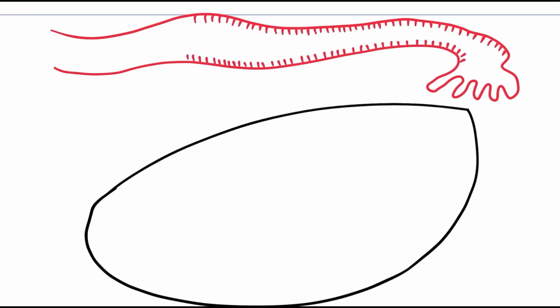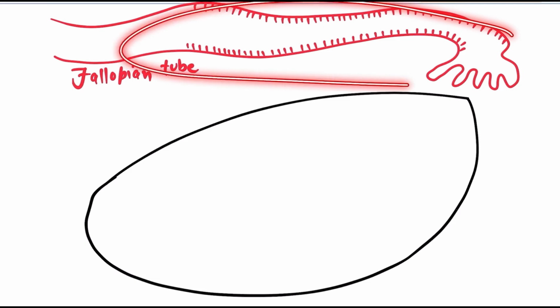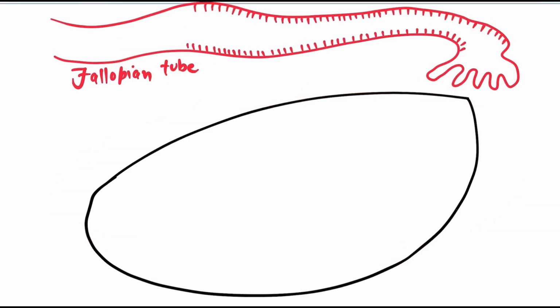But first things first, this red structure that I have drawn over here is the fallopian tube. We'll study the parts of the fallopian tube in a separate video. Below it we have the ovary, an almond shaped structure. This structure is known as the ovary, and ovaries are present inside the body of a human female. Now just pay attention very closely.